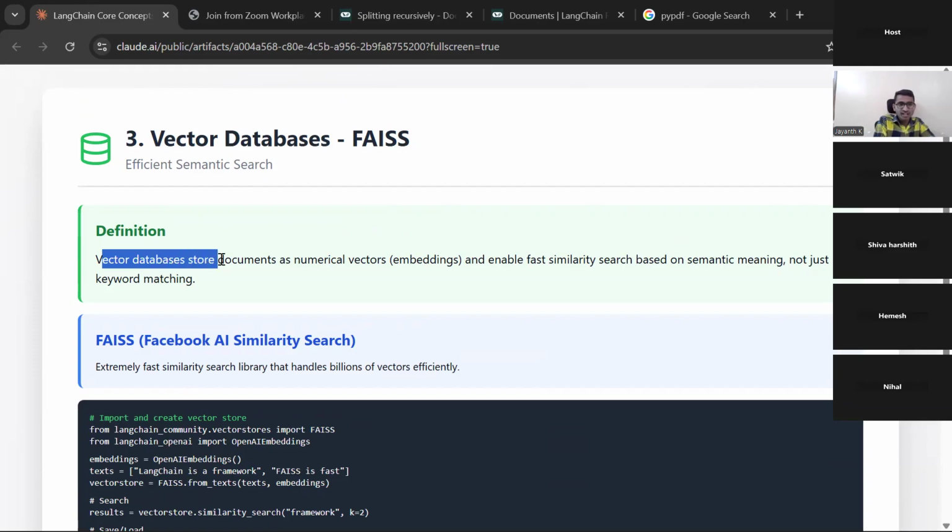You can see a vector database stores documents as numerical vectors. This is very important because AI cannot understand your natural language. Machine learning models or any generative model don't understand your English, but still they are able to give English as output.